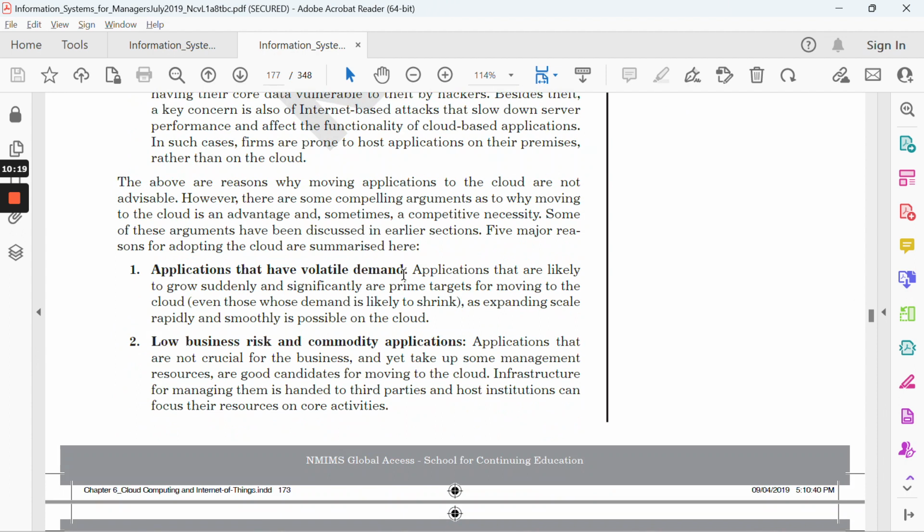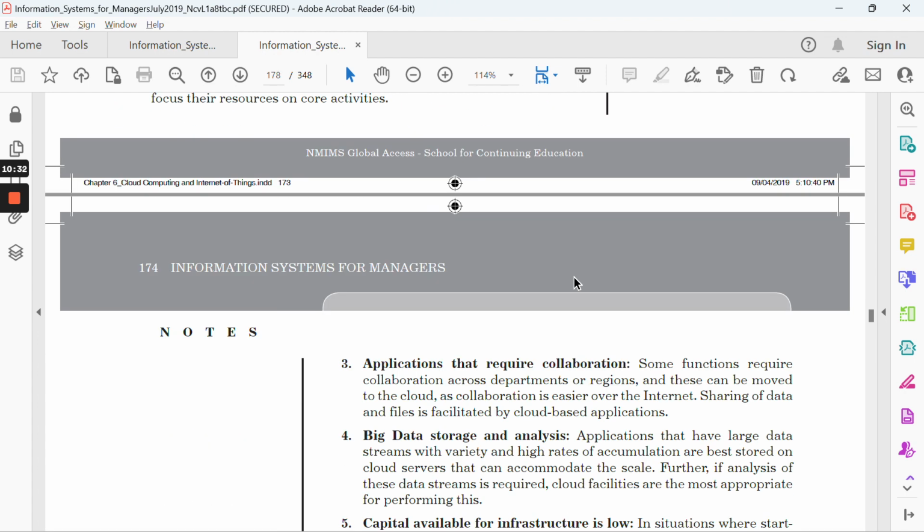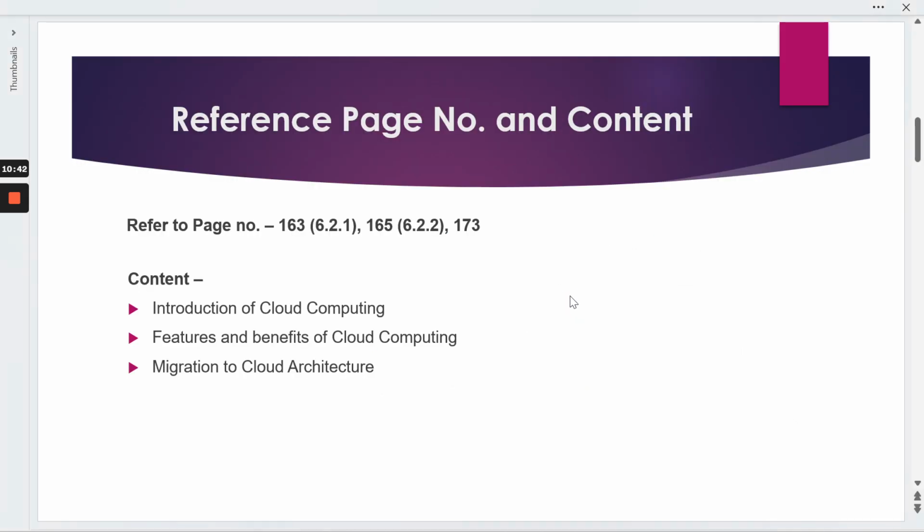Yeah. So last but not the least, you can specify a few reasons why it is being adopted to the cloud, like applications that have volatile demand, low business risk and commodity applications, applications that require collaboration or big data and storage analysis, and when capital available for infrastructure is low. So these are the few things that you can add in the conclusion part. This is the way you can answer the first question.